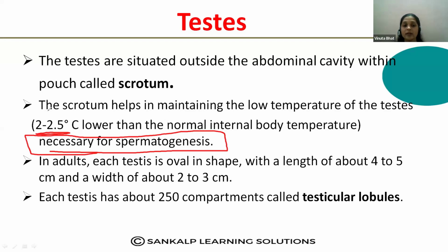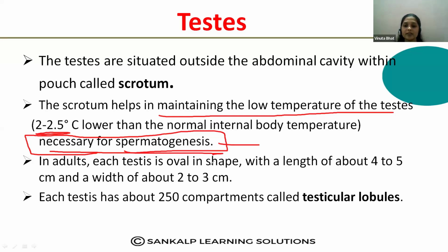Okay. What is the function of the scrotum? The scrotum helps in maintaining the low temperature of the testes. Why do the testes need a lower temperature than our internal body temperature? That is because of spermatogenesis. What do you mean by spermatogenesis? That is nothing but the production of the sperms. We will study that in the next part.